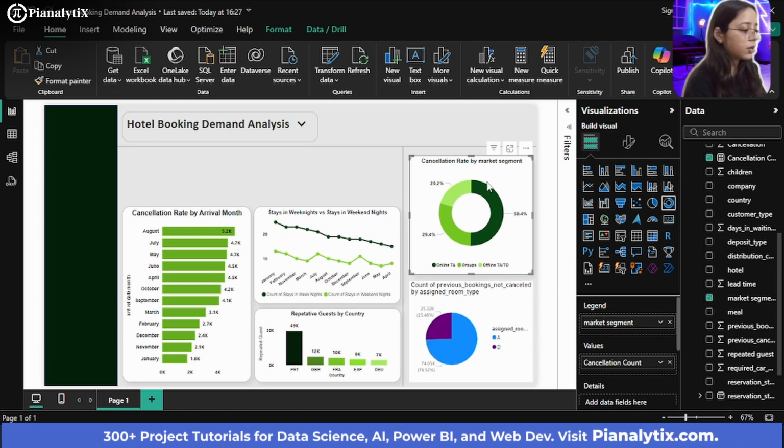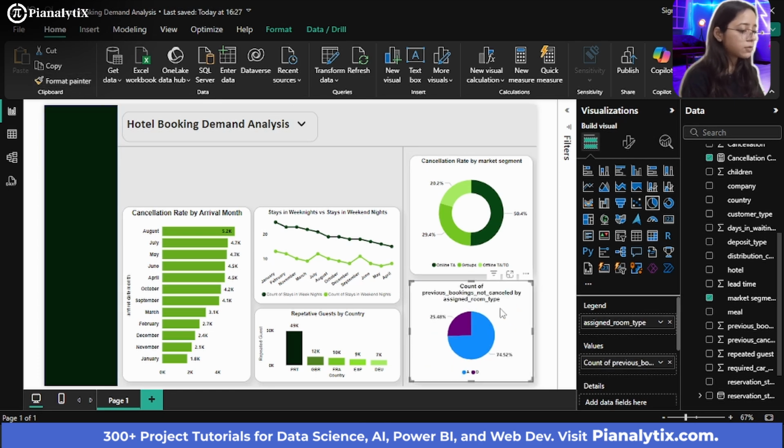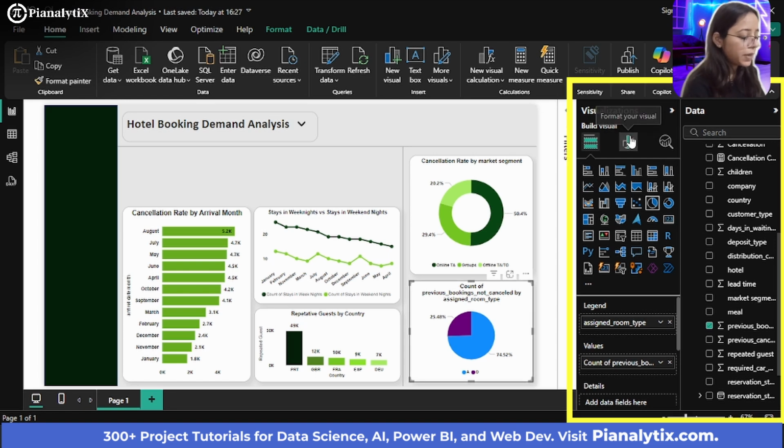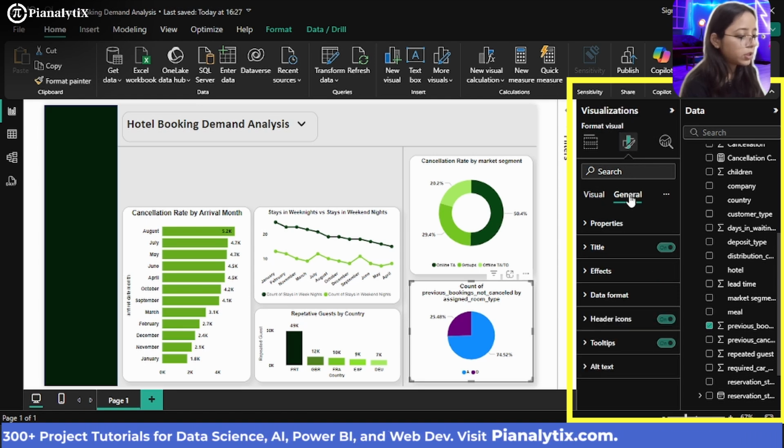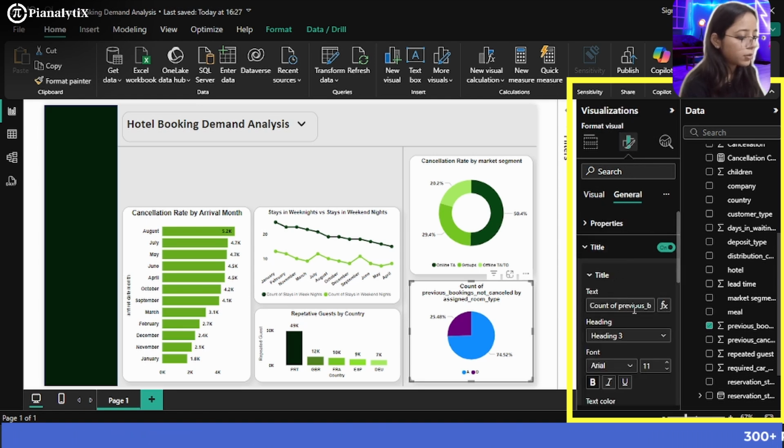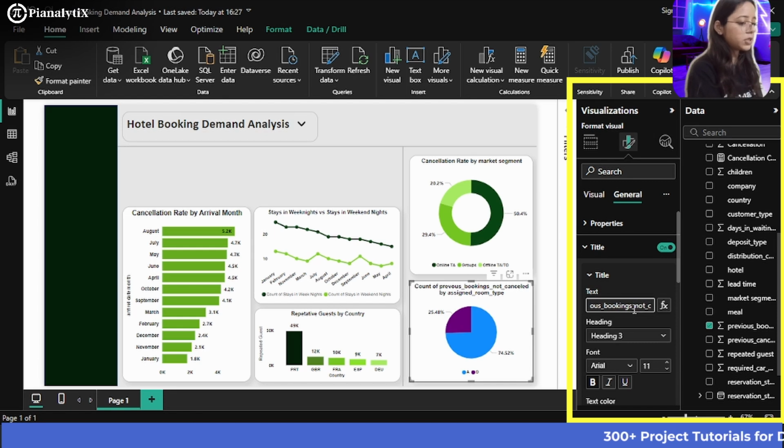Click on this visualization, click on format paint, and you can just click here in the next visualization. So now this looks better, but make sure to go to the visualizations pane and click here on this icon, and click on the general section and make sure that the title also looks better. So let me just write down.